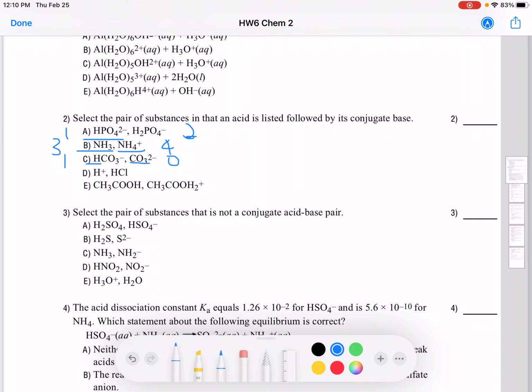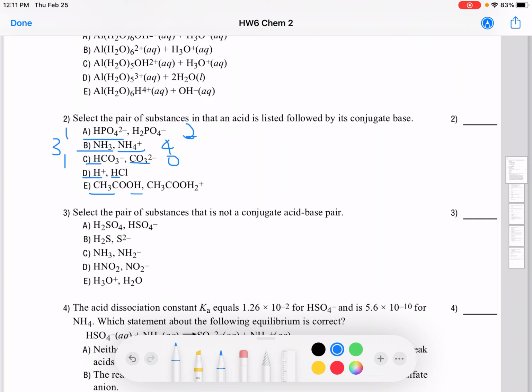And then let's look at the other ones too. Proton, H plus, and HCl. Same number of hydrogens, so we cannot consider that as a conjugate acid-base pair. And then the next one, acetic acid. These hydrogens on carbon are not ionizable hydrogens. They are not going to define your molecule as an acid.